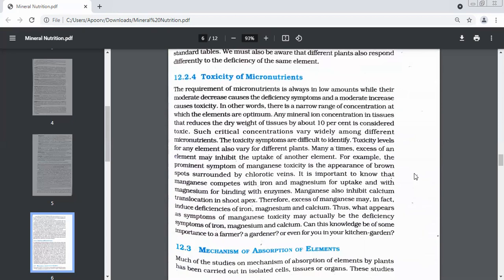Beta, toxicity of micronutrients. What is toxicity? What do you mean by toxicity? Who will tell me what is toxicity? What do you mean by toxicity? Yes, what is toxicity? Ma'am, increase in level of toxins. Very good. And what are toxins? Ma'am, harmful substances or poisonous substances.